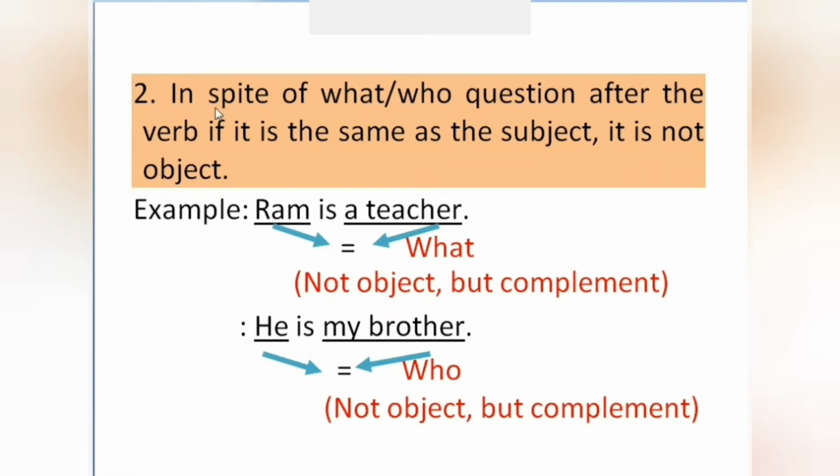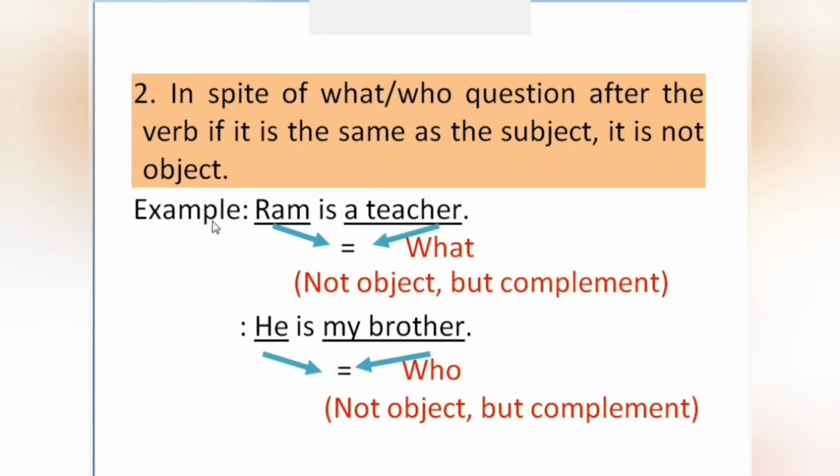But one exception is there. Although a what or who question comes just next to the verb in a sentence, still we do not call it an object. Why? We'll see the reason behind that. In spite of a what or who question after the verb, if the answer is the same as the subject, it is not an object in the sentence.